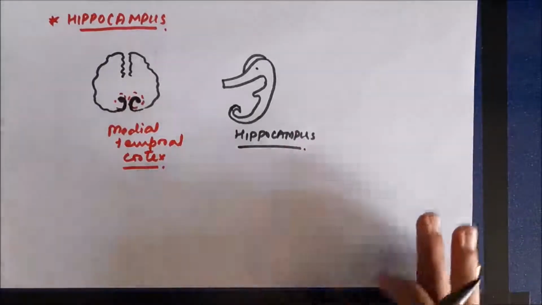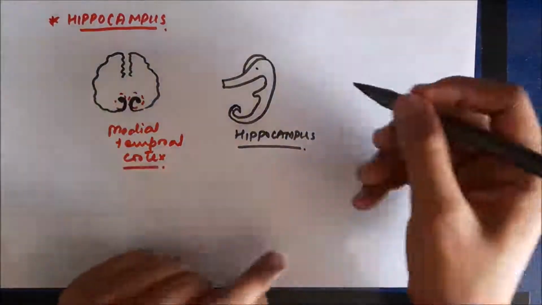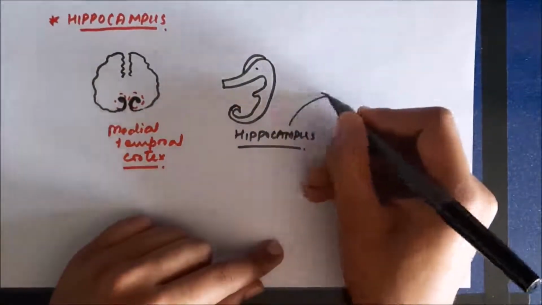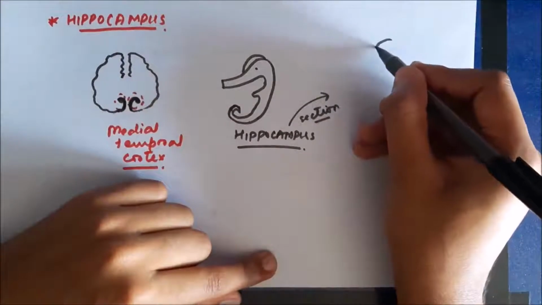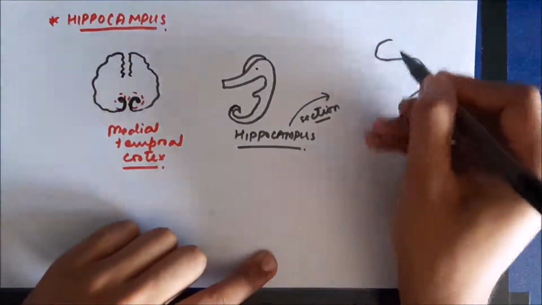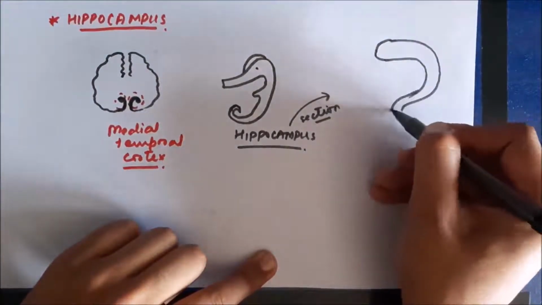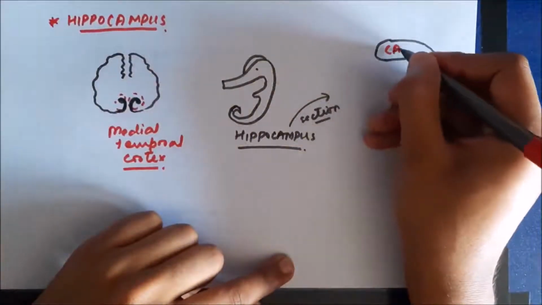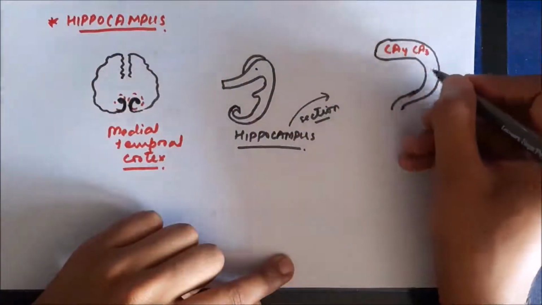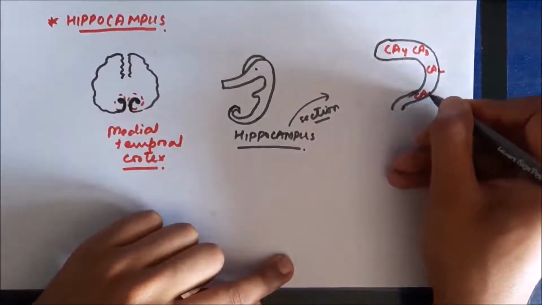The hippocampus consists of certain areas known as the CA areas. There are 4 CA areas, known as CA4, CA3, CA2 and CA1.